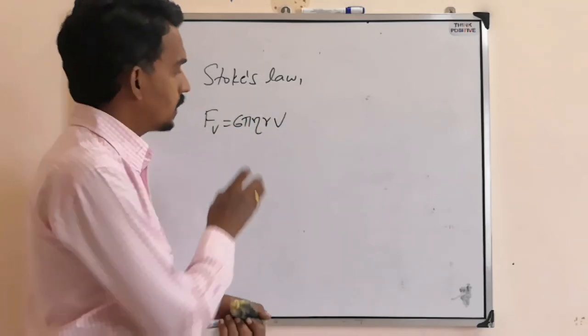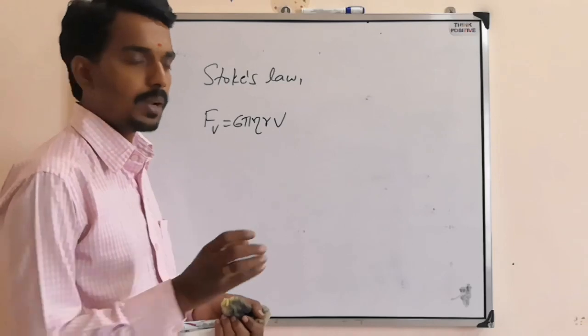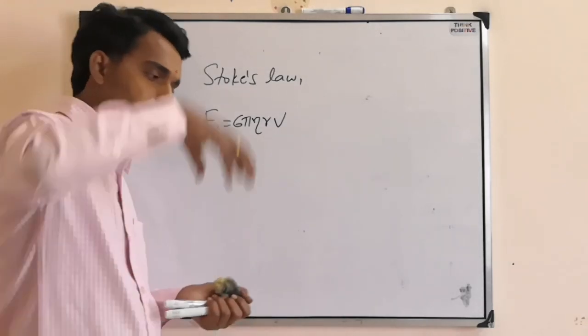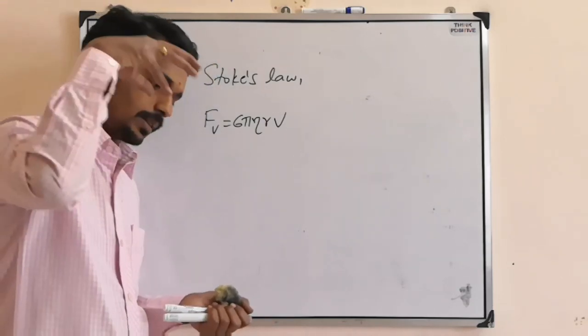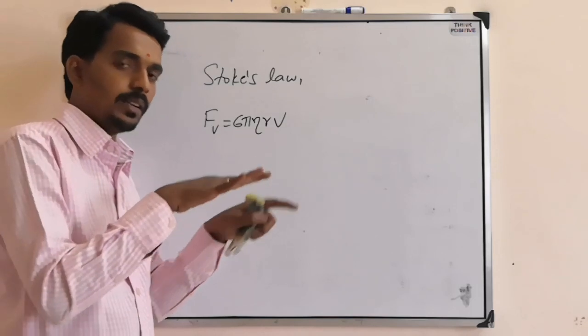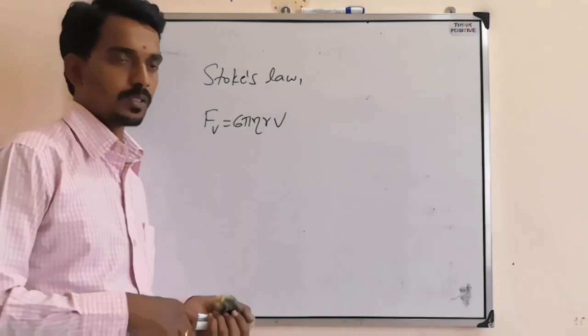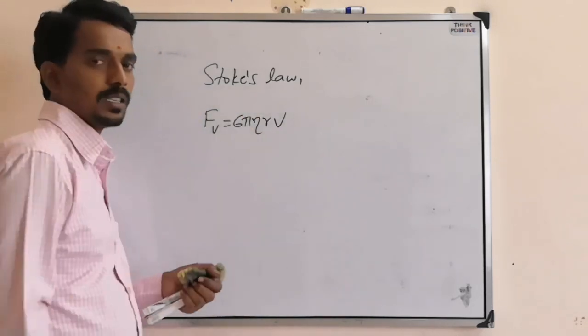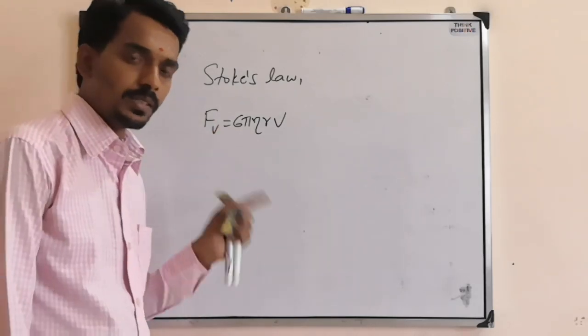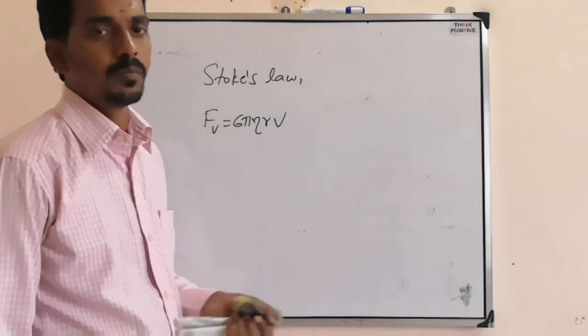But we cannot apply this for any shape. We can apply this formula for only spherical shape. If a spherical body hits the liquid surface and penetrates through it, then the layers of the liquid get disturbed and it experiences force. That force only is this one. What is this? Viscous force due to a viscous liquid on a spherical body.